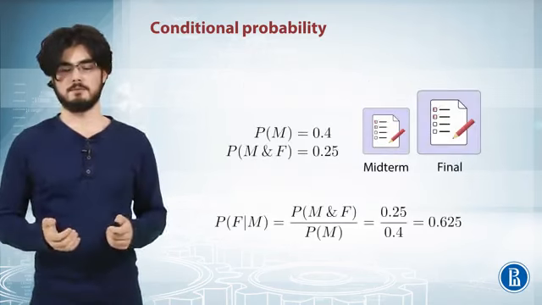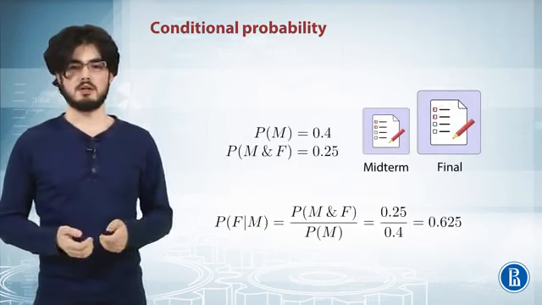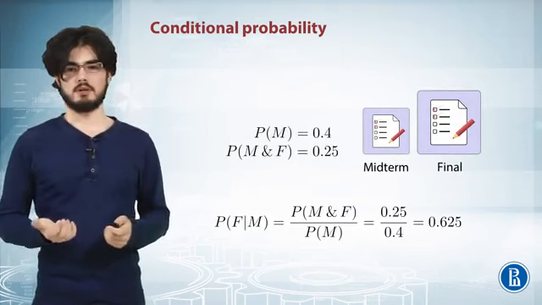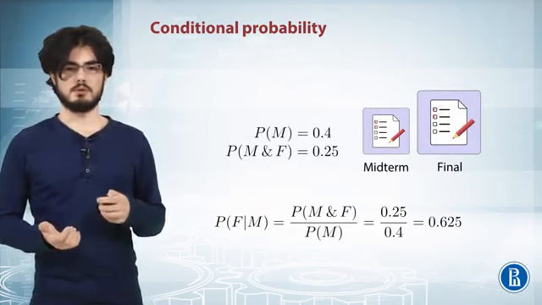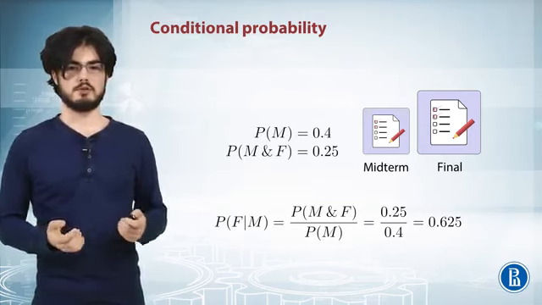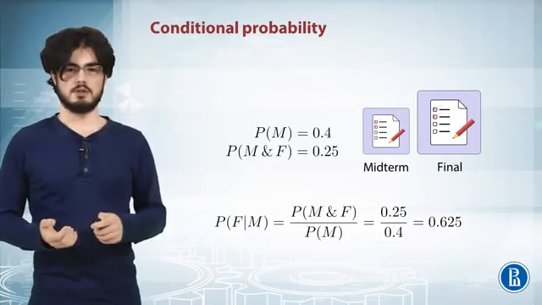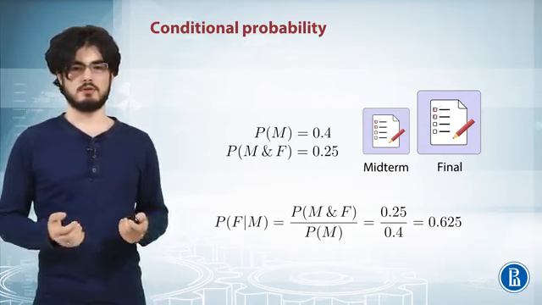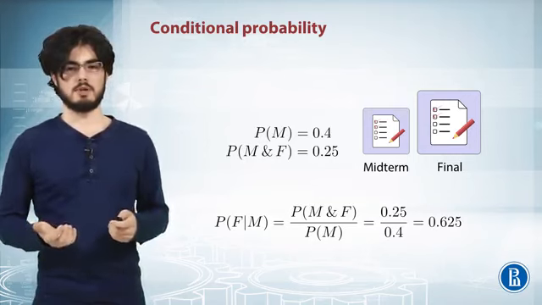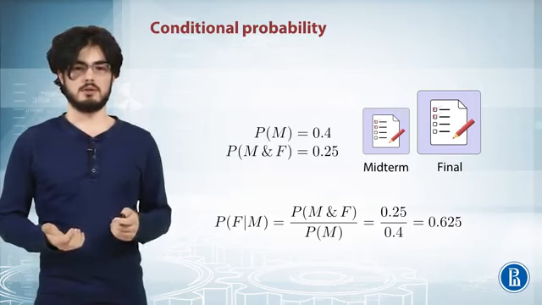Let's consider an example. Imagine you're a student and you want to pass some course. It has 2 exams in it, a midterm and the final. The probability that a student will pass a midterm is 0.4, and the probability that a student will pass a midterm and the final is 0.25. If you want to find the probability that you will pass a final given that you already passed a midterm, you can apply the formula from the previous slide. And it will give you a value around 60%.